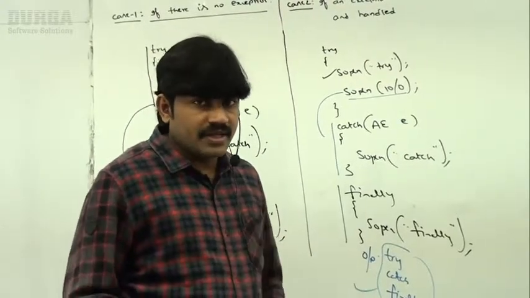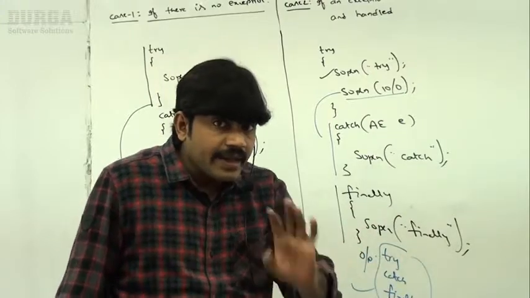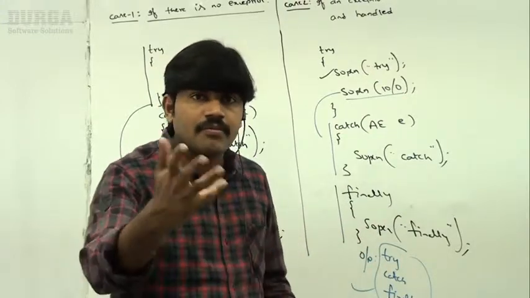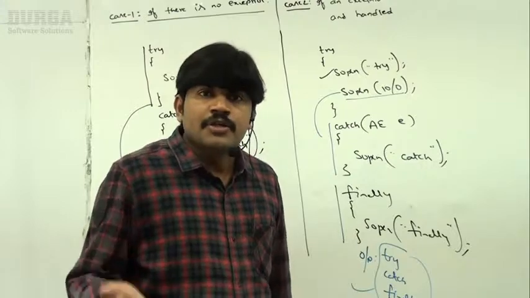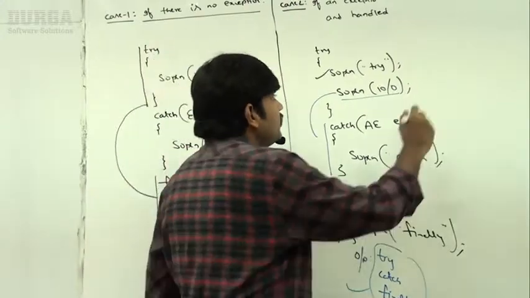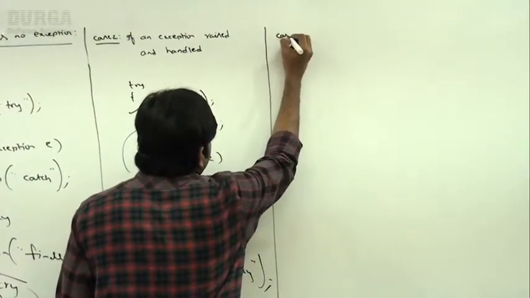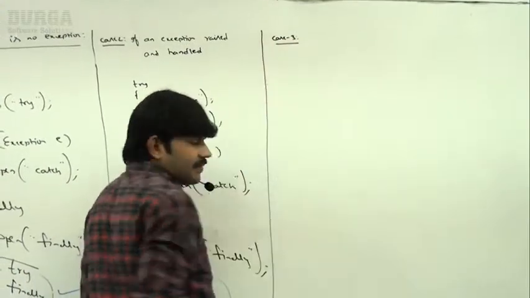Guess, man. What is the next case? If an exception is raised but not handled, abnormal termination. In this case, will the finally block be executed or not? Observe a bit carefully. Here, case 3, sir.